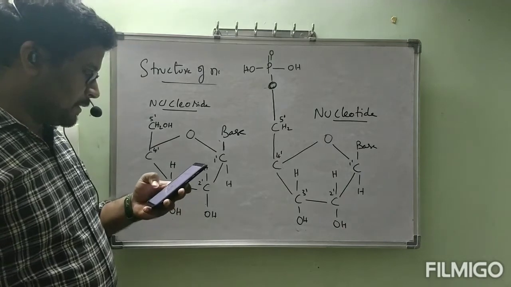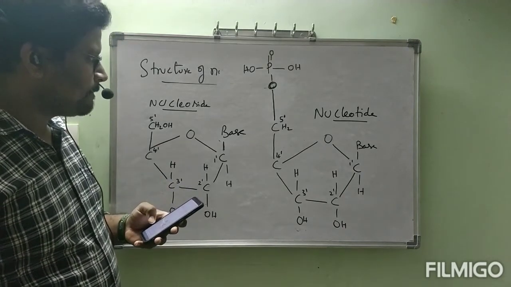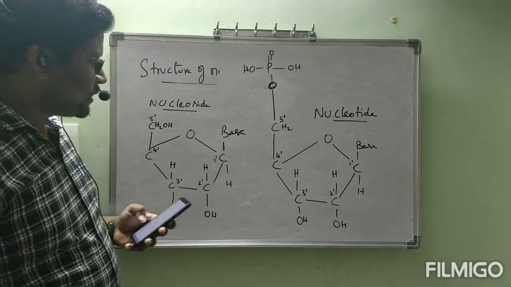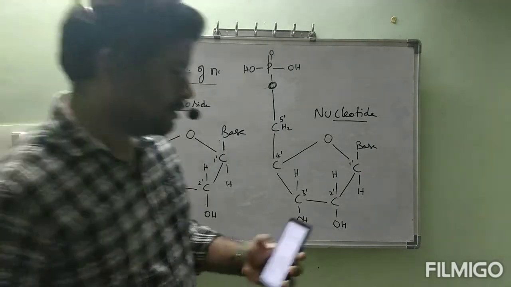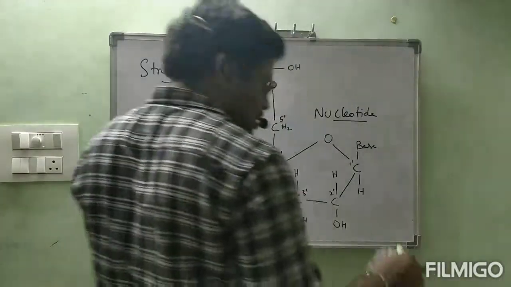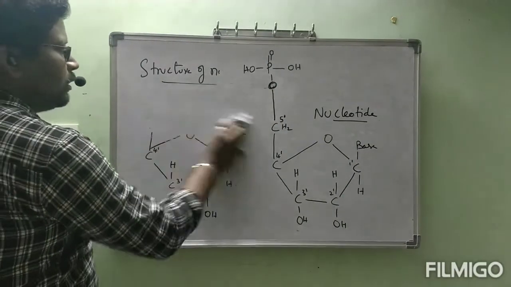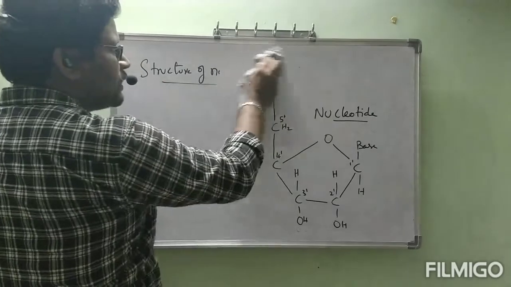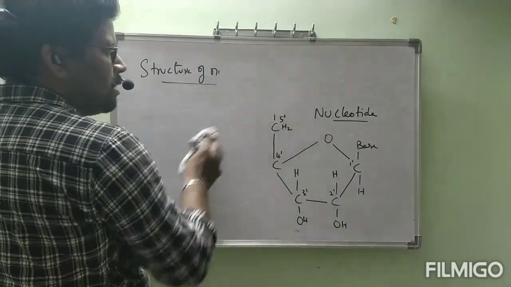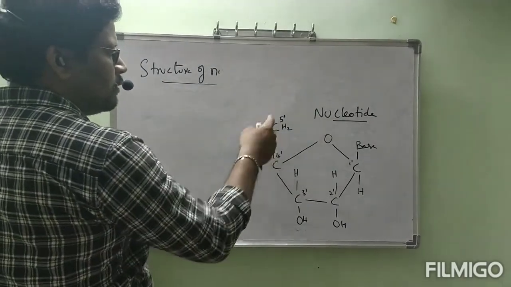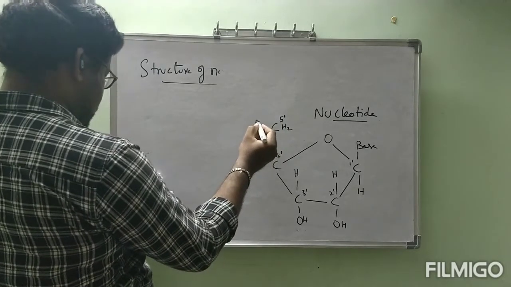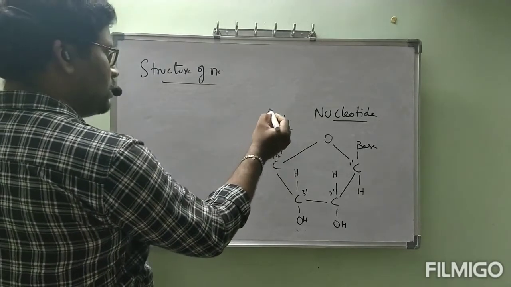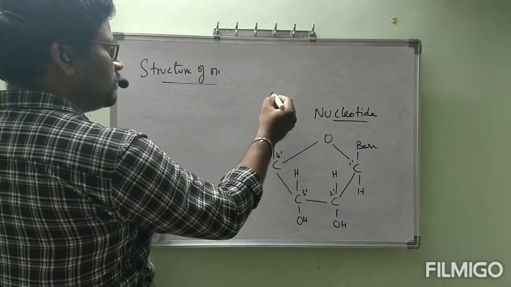See, this one I am going to rub out. Note down the nucleoside structure clearly. Now this one I am going to write as CH2, this bonds with oxygen.